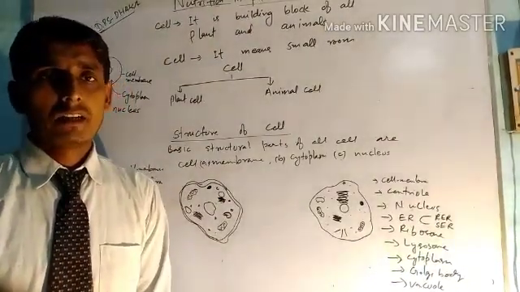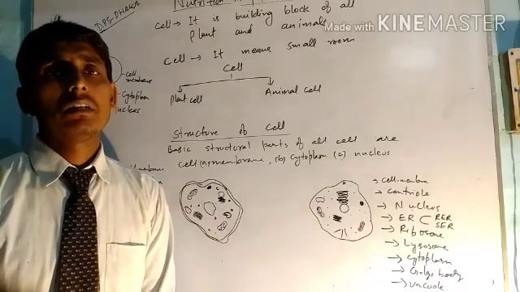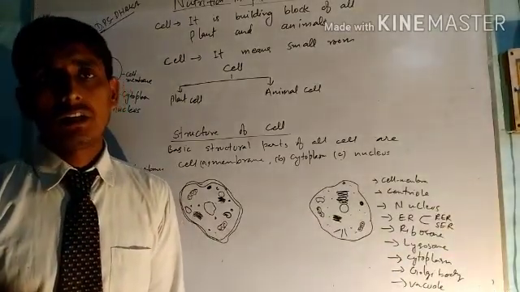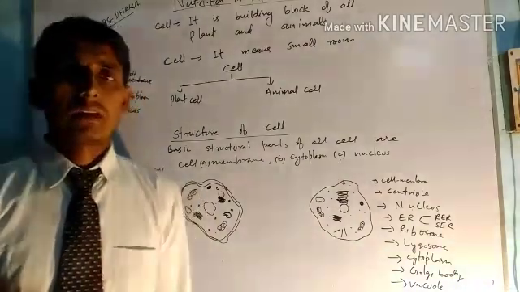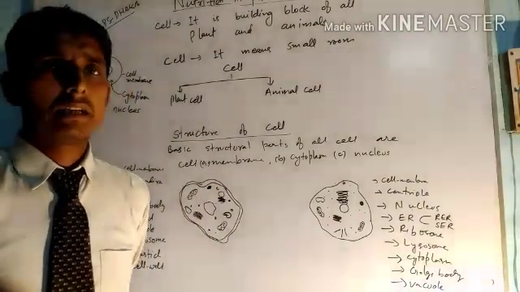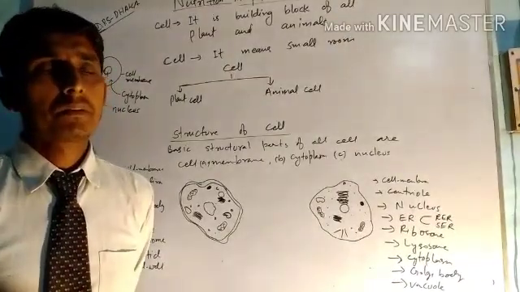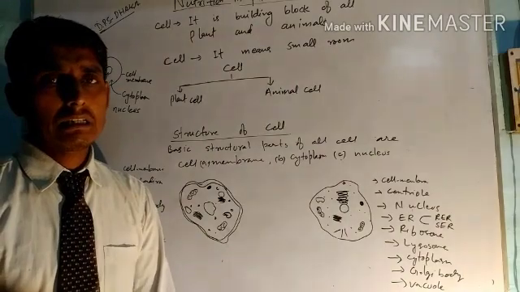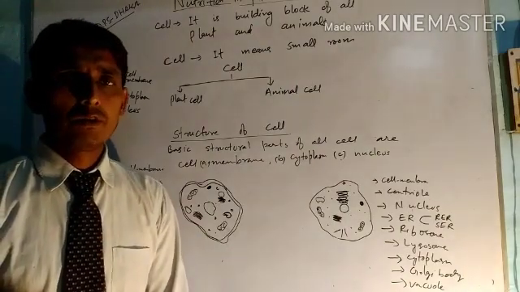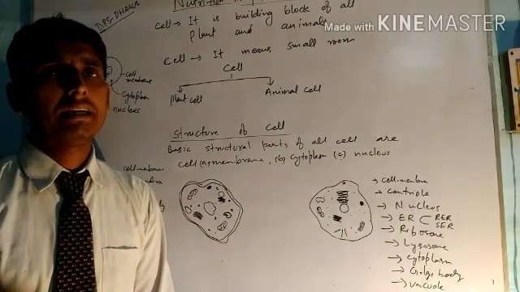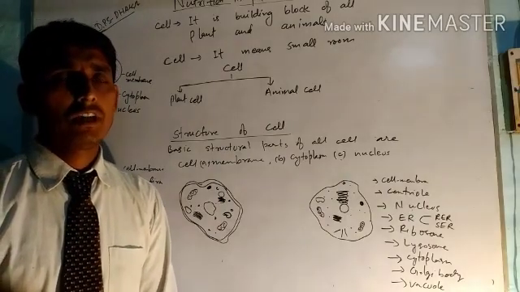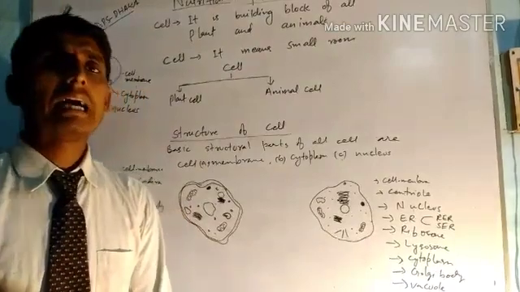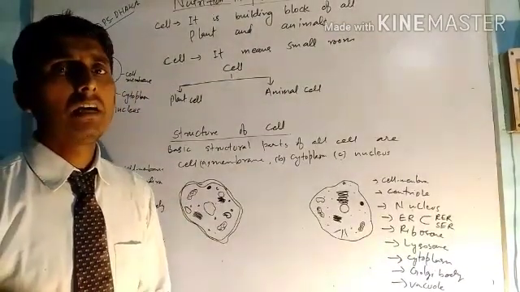My dear students, today in this lecture I am going to teach the students of class 7 the first chapter of science, that is nutrition in plants. I already started this chapter and covered some lectures on it. In previous lectures I discussed all the types of nutrition in plants, for example saprophytic, parasitic mode of nutrition, insectivorous plants, and the autotrophic mode of nutrition in plants.